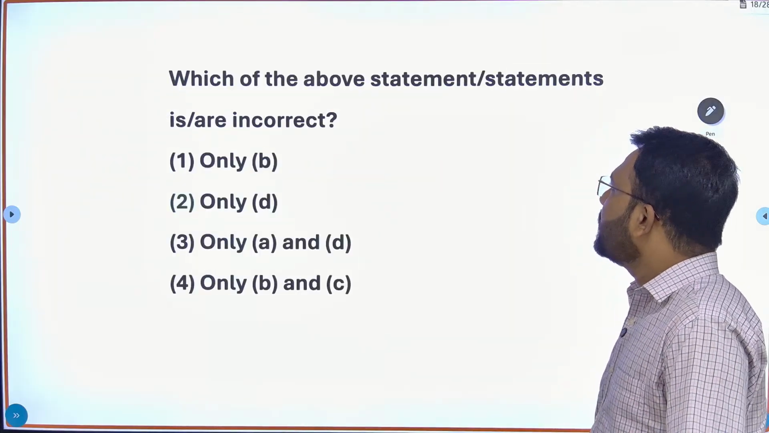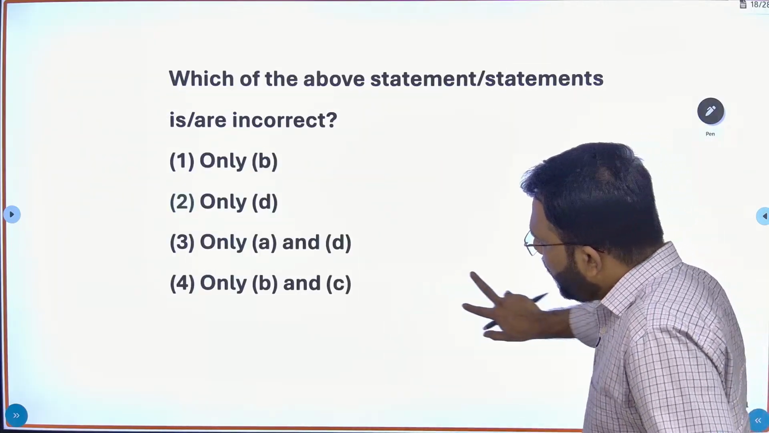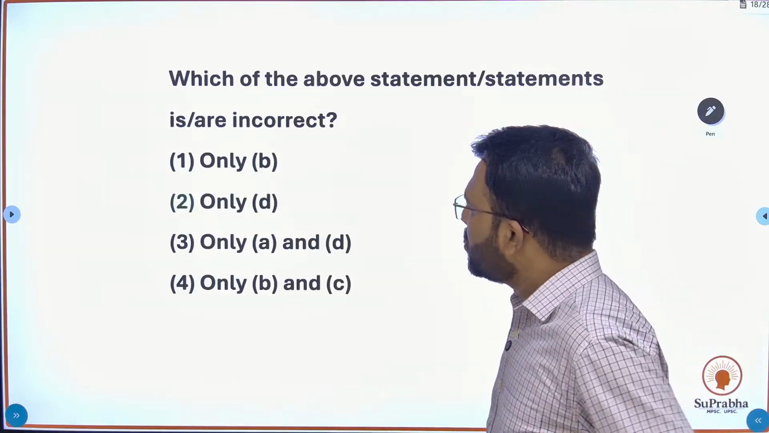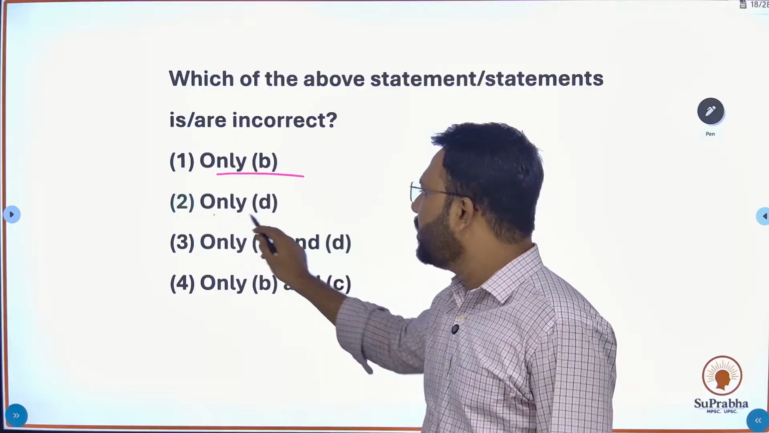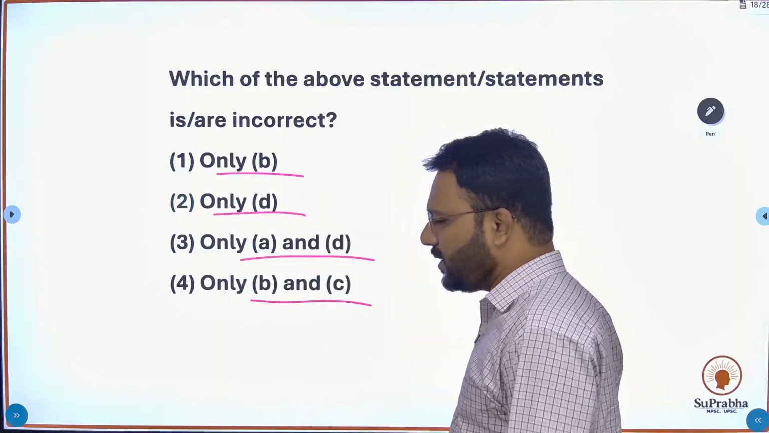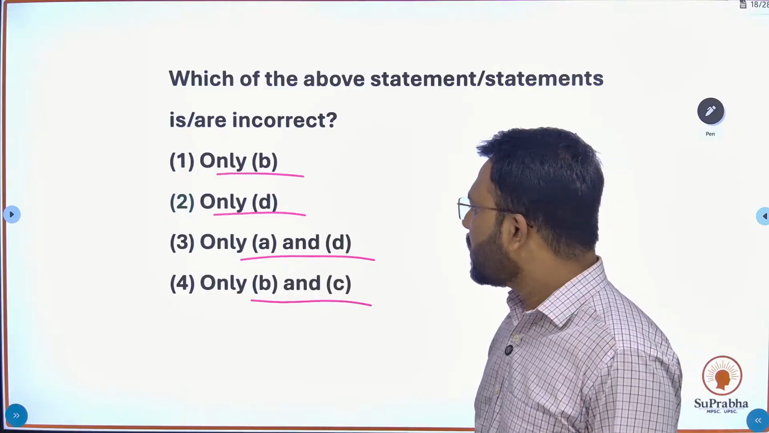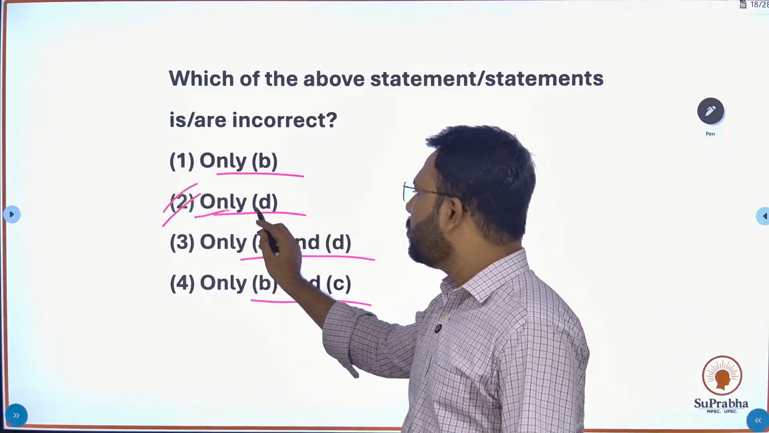Which of the following statements are wrong? You have to find out which of the following statements are incorrect. Okay, so option 1 only B, only D, A, D or B, C. Which of the following is the right option? So the right option here is option number 2, only D.